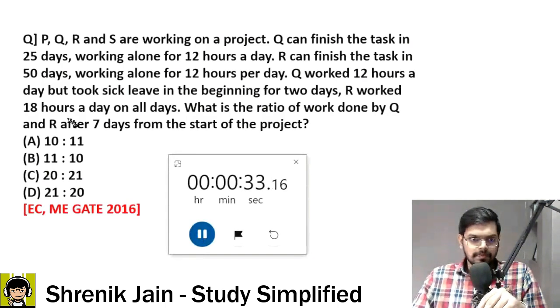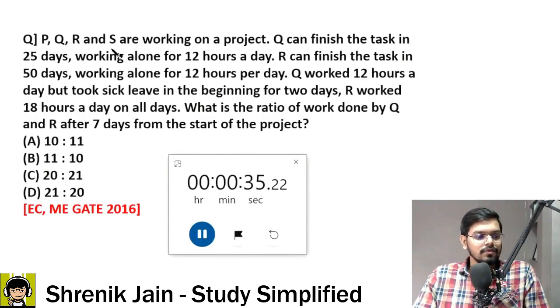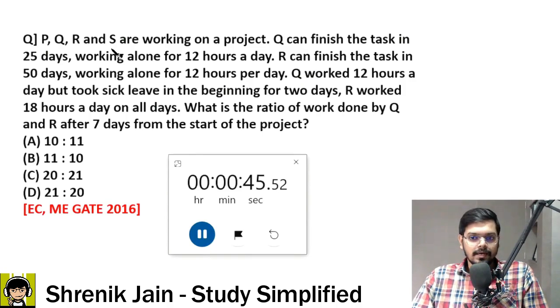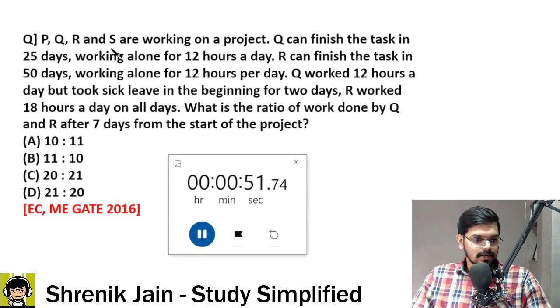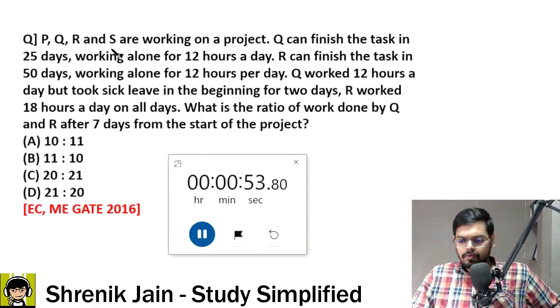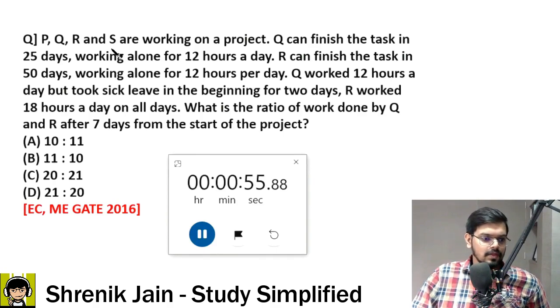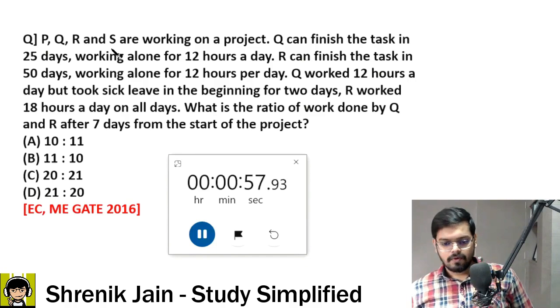Everything, the data is for Q and R, nothing about P and S. Then why are P and S there? Just to give you confusion, that there were 4 such employees, P, Q, R, S, who were working on a project. So there is no use of P and S. Focus on Q and R and try to get the answer. Tell me, guys, what is the answer? I will give you exactly 2 minutes. I guess 1 more minute is left. So tell me, guys, what are you thinking?